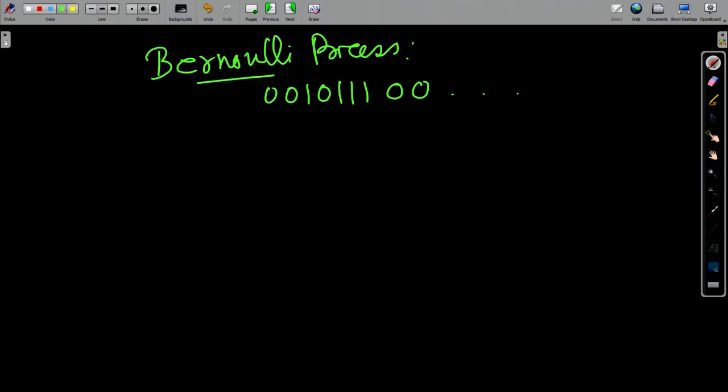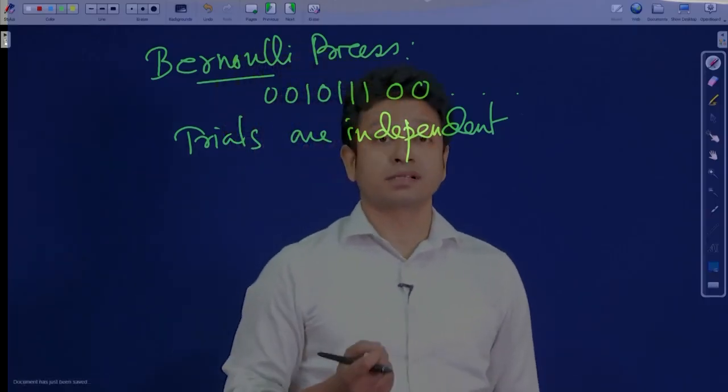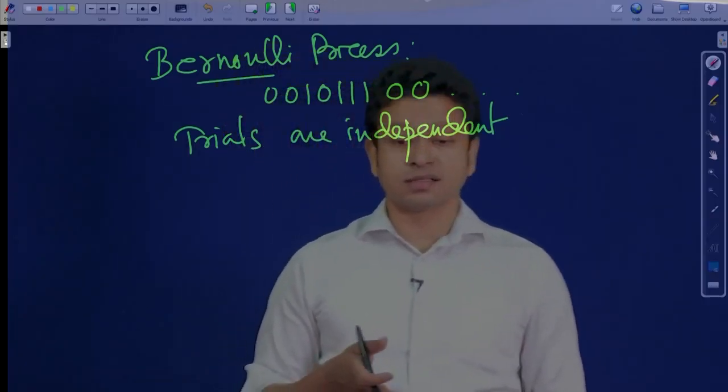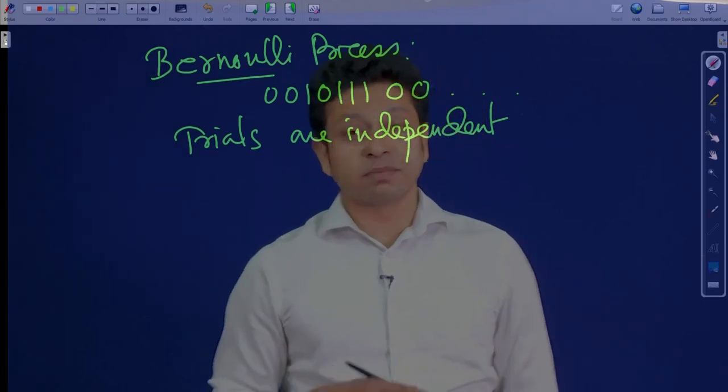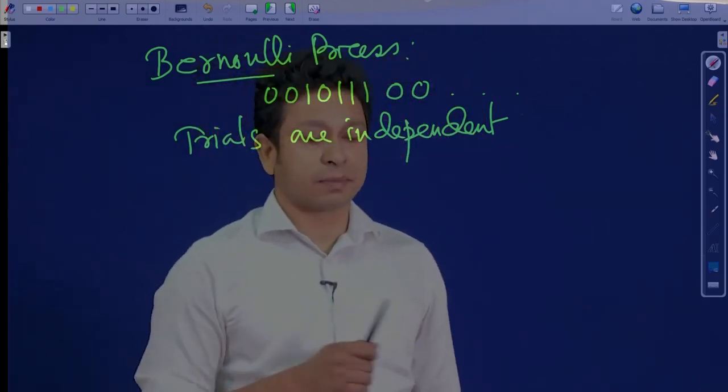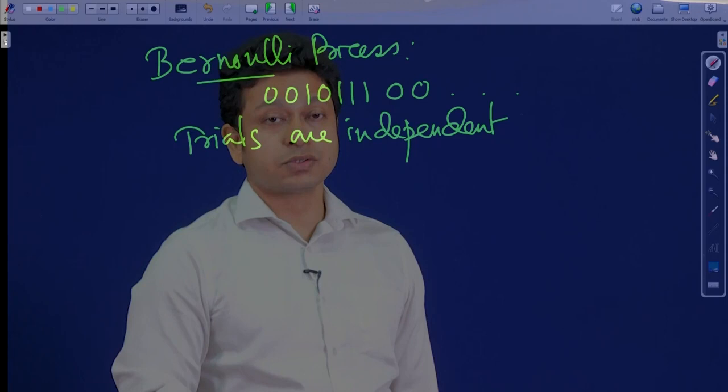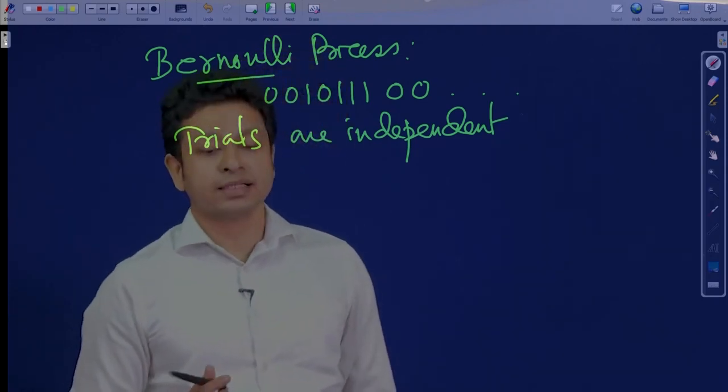Now, what I need to remember in case of a Bernoulli process is that the trials are independent. What it means is that whatever happened in the previous trial does not influence the next trial. For example, if I get a head or tail in this trial, it is not going to influence what I am going to get in the next trial.